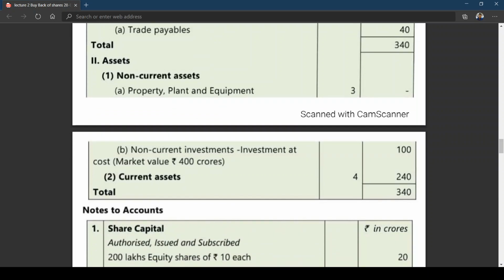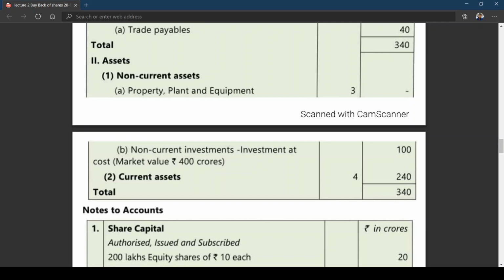I think the balance sheet, most of you are familiar. You learned in partnership accounts, you learned in conversion of a partnership firm into company, you learned amalgamation, you learned internal reconstruction. I think you all are familiar with the balance sheet. Just to explain once again, I have taken this out, right?